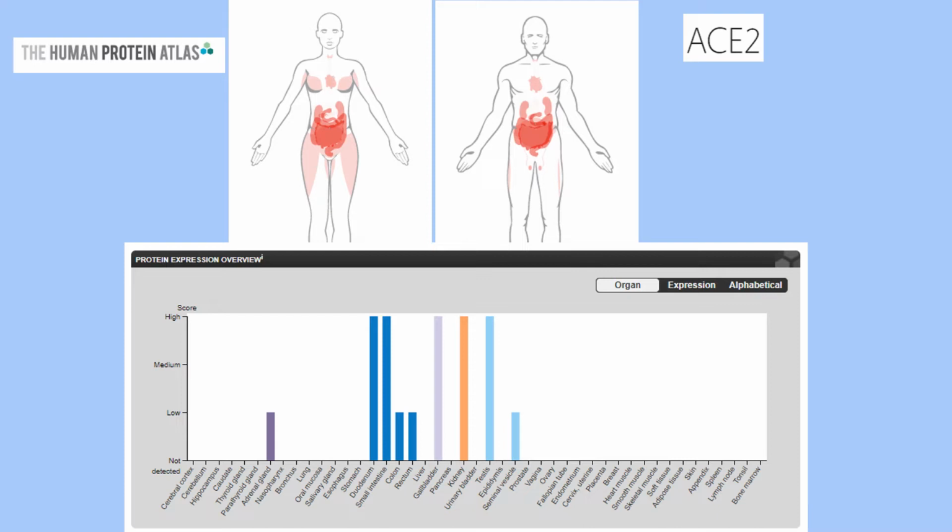From this data from the Human Protein Atlas, we can see the expression pattern of ACE2 across various human organs. The darker the color, the more the expression. Below, via a bar diagram, we can also see the expression pattern of ACE2 across various human organs.